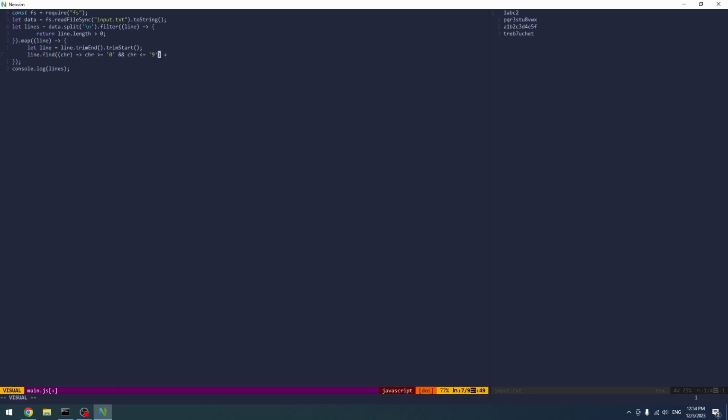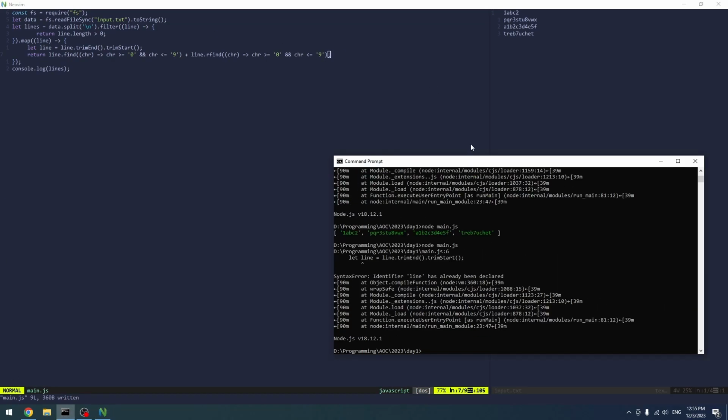Then we can probably yank this and just go to the end and paste it again, but instead of find we probably want to do rfind, and let's return it instead and see what happens.